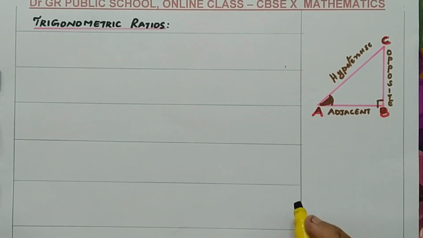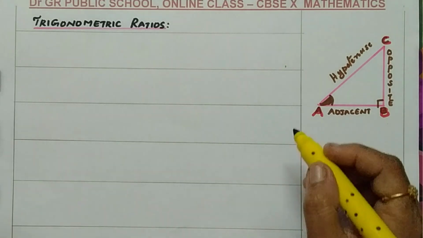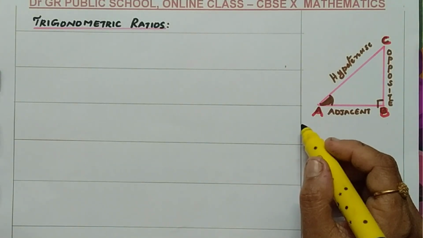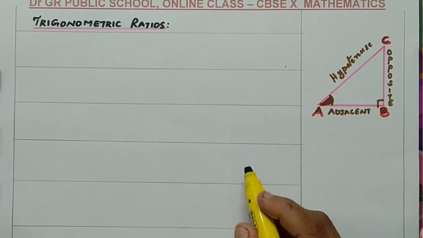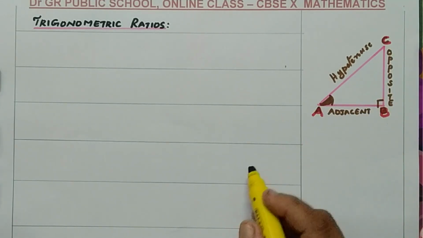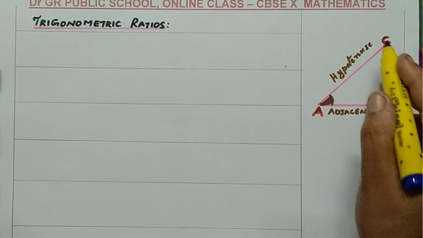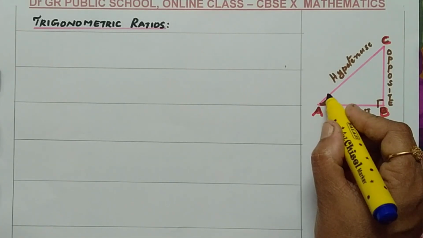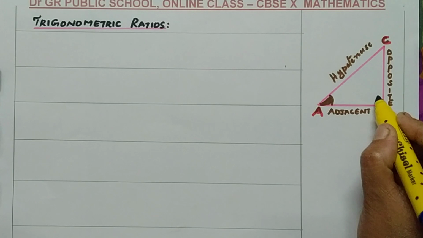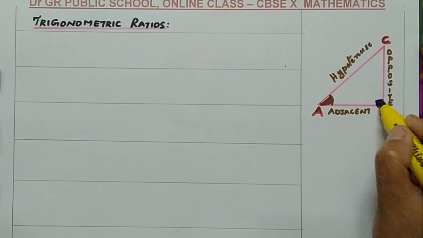Now we are going to study trigonometric ratios. In the introductory part, you studied that trigonometry is the relationship between the sides and angles of a triangle. Here I am going to consider a right triangle ABC. In this right triangle ABC, for the angle A, the 90 degree opposite side is the hypotenuse.